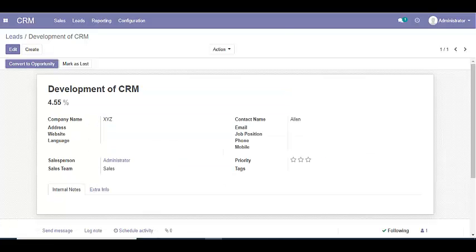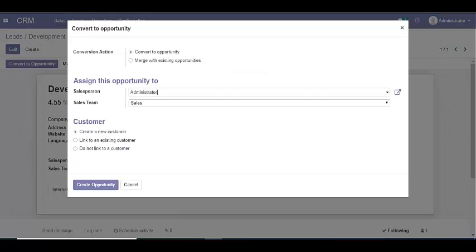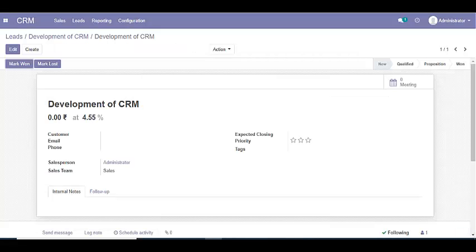Once we receive any response from our potential customer, we convert it to an opportunity. To convert to an opportunity, we need to assign a salesperson or a sales team. Here we can select more options like we can create a new customer or we can link to an existing customer or we do not link to a customer. We can create the opportunity.